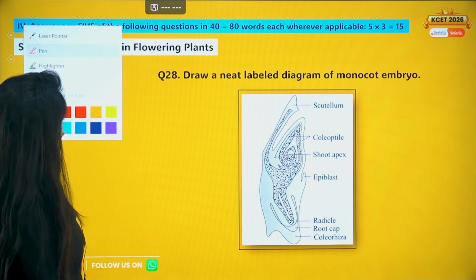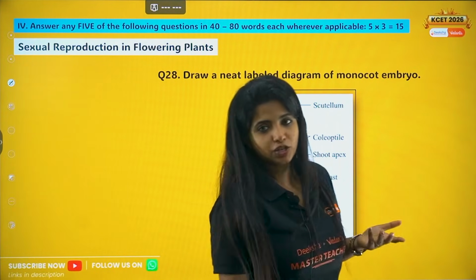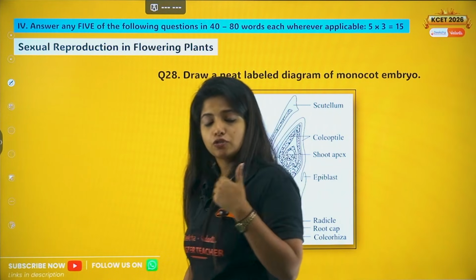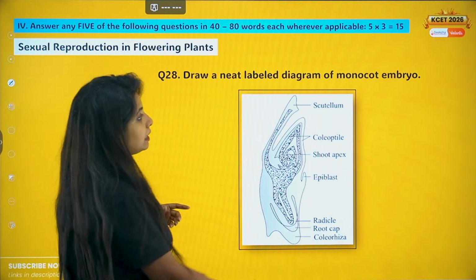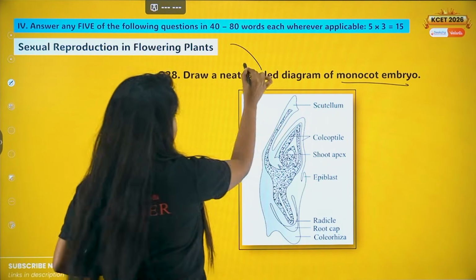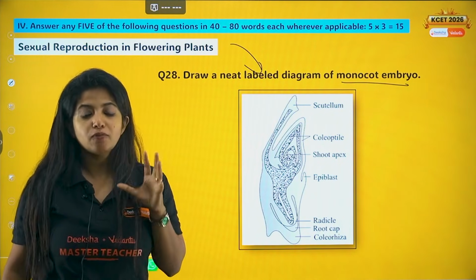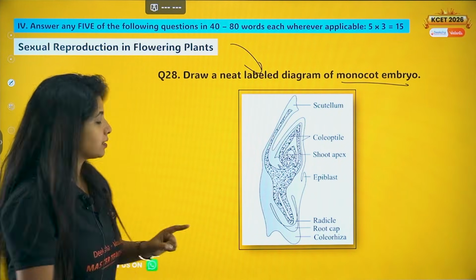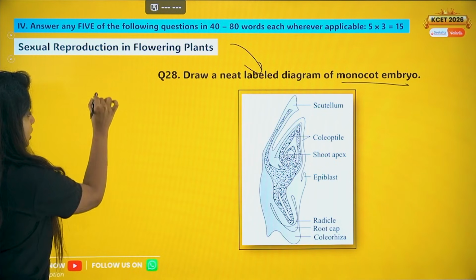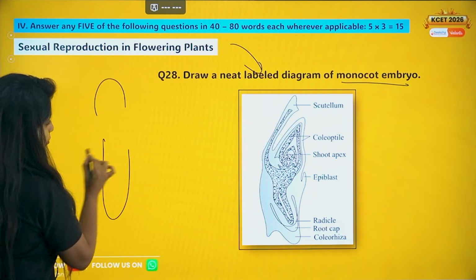Yes, I was correct when I said that now comes the 3-marker questions. Over here the first question that is usually repeated is: draw a neatly labeled diagram of the monocot embryo. This is from sexual reproduction in flowering plants. And how do you draw the easy diagram of the monocot embryo? First of all, know the basics. In the monocot embryo, obviously you need an embryonal axis. So this is the embryonal axis.